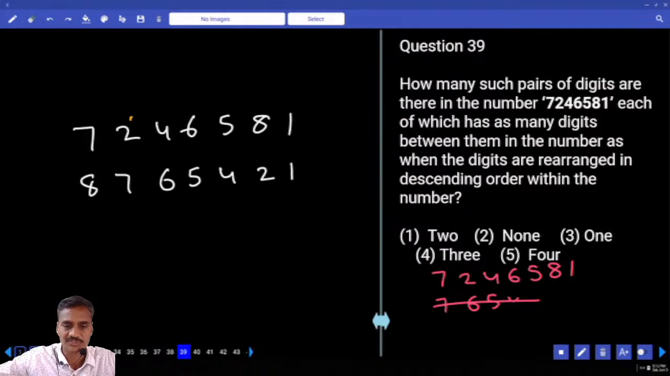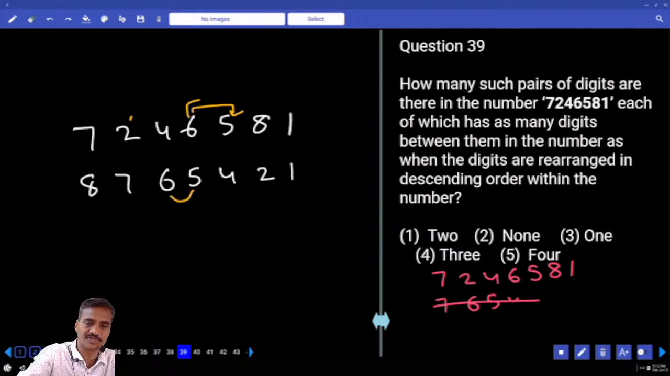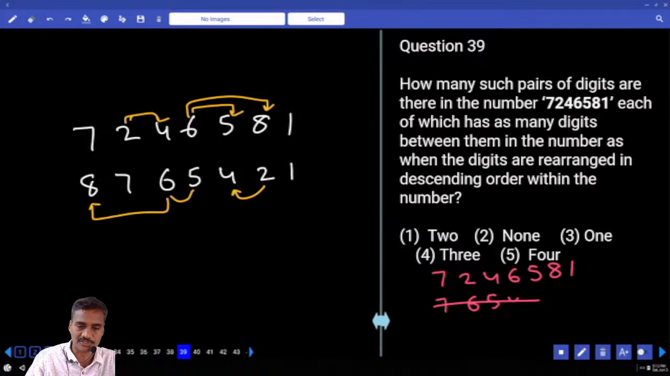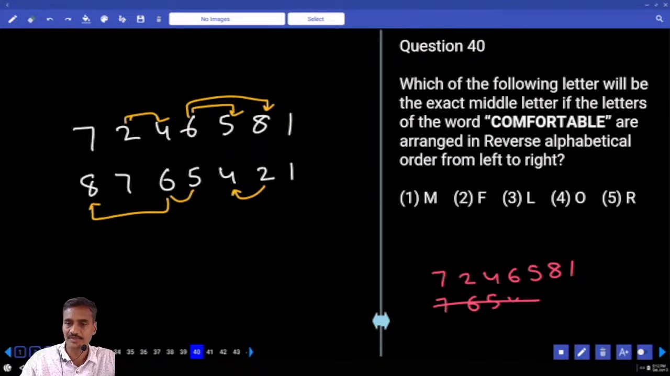There are 1. 6 and 5 are adjacent. Then 6 and 8, between 6 and 8 there is 1. Now 2 and 4 are adjacent. And how many do we have altogether? There are 3 altogether. Choice 4, 39. 39 choice 4. Then 48.